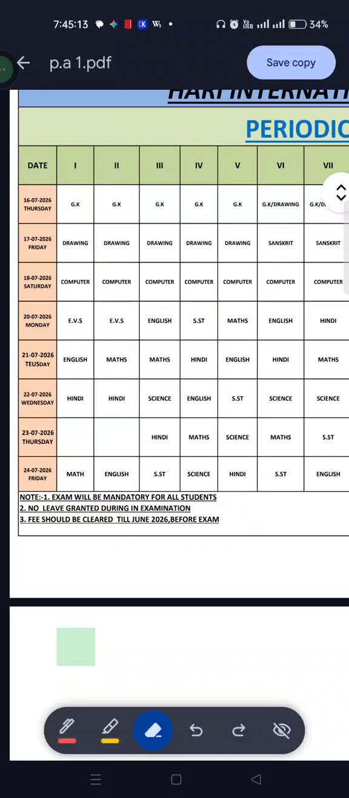So tomorrow is Thursday, 16th of July. On 16th of July your first exam is GK, general knowledge. You will get one period for revision tomorrow before the exam starts. Then your exam will start from the second period till your lunch time. You will get almost 90 minutes for your exam and it will be of 20 marks.